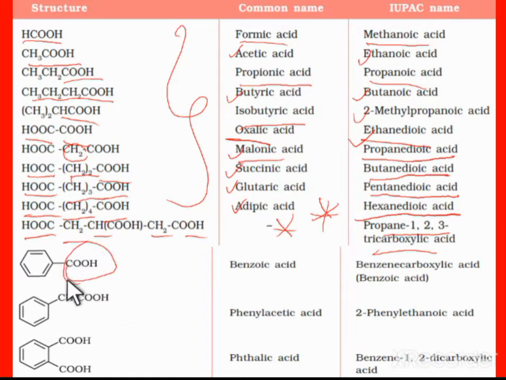When the benzene ring bears a COOH, its common name is benzoic acid, and the IUPAC name is benzenecarboxylic acid. Later, IUPAC also accepted benzoic acid.